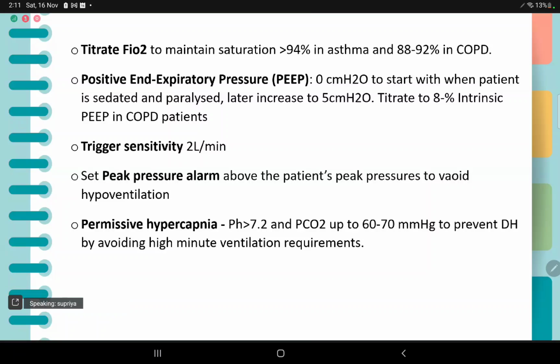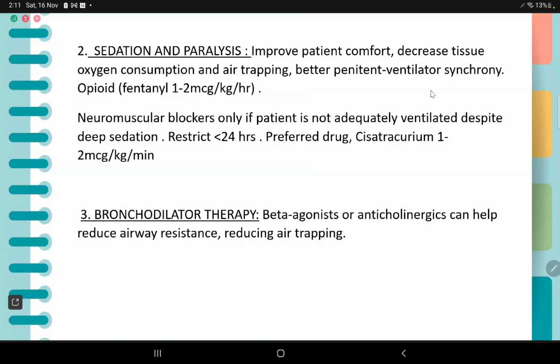Then we move on to sedation and paralysis. The aims are improved patient comfort, decreased oxygen consumption and air trapping, and better patient-ventilator synchrony. Opioid: fentanyl 1 to 2 micrograms per kg per hour. Neuromuscular blockade only if the patient is not adequately ventilated despite deep sedation, restricted to 24 hours, and the preferred drug is cisatracurium 1 to 2 micrograms per kg per minute.